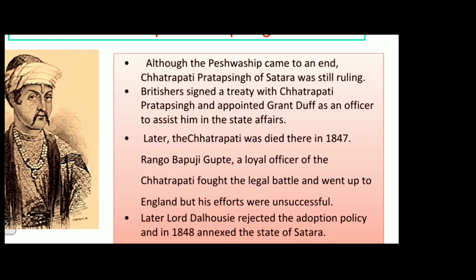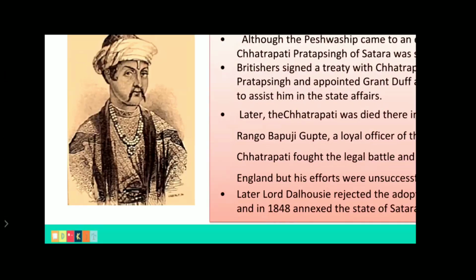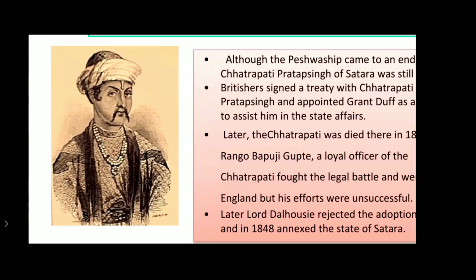What happened to Chhatrapati Pratap Singh? Because of what Grant Duff did, he was dethroned and exiled to Kashi. So he was removed from his own territory and sent to Kashi. Later, over there only, he died in 1847. So you can see his photo, Chhatrapati Pratap Singh.